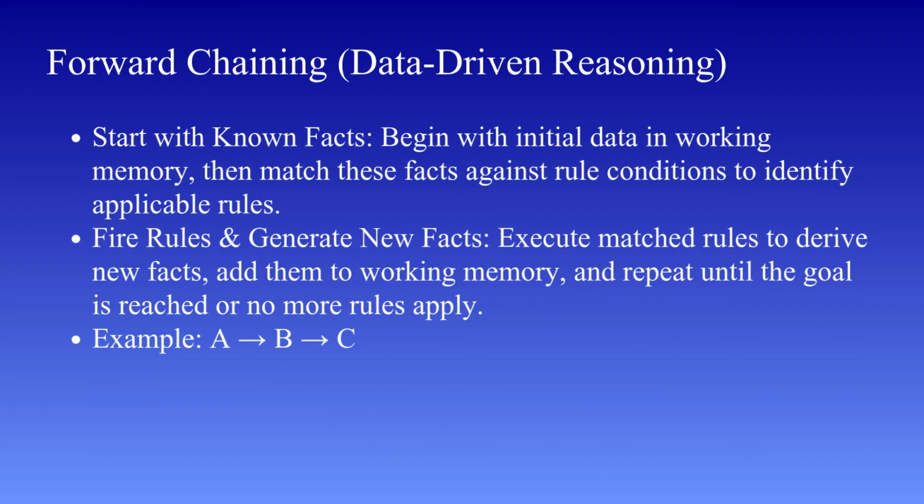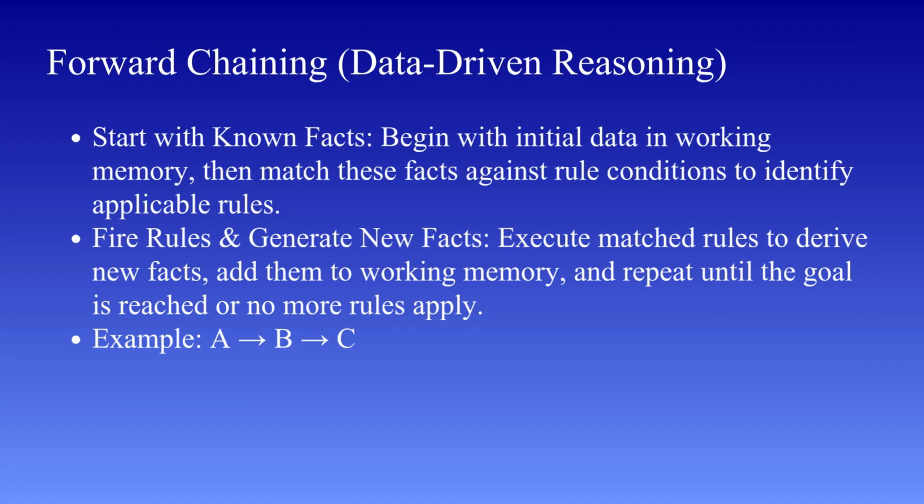Now let us move to our first reasoning technique, which is known as forward chaining. Forward chaining is also called data-driven reasoning because the entire process begins with the data or facts that are already known. Instead of starting with a goal, the system starts with available information and gradually moves forward to derive new conclusions. In forward chaining, the system uses a set of rules that are usually written in the form of if-then statements. These rules are stored in the knowledge base, while the known facts are stored in the working memory. The inference engine then uses these rules and facts to perform reasoning step by step.